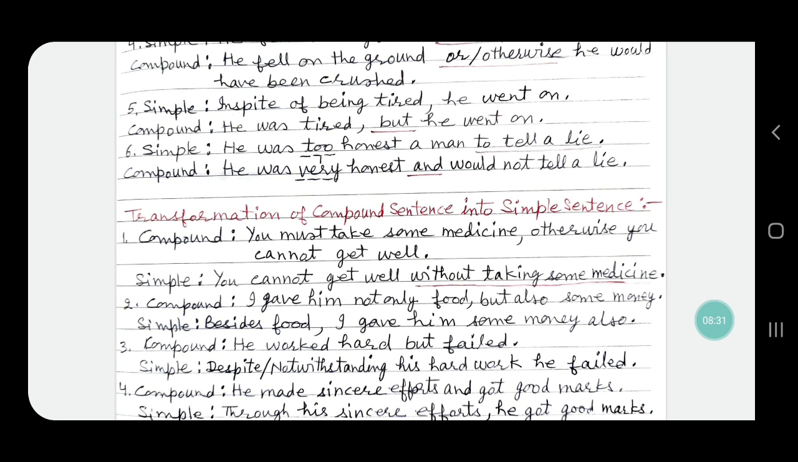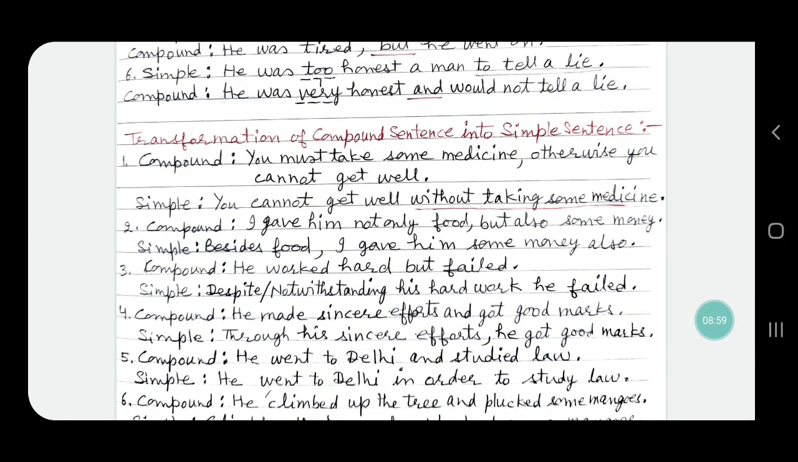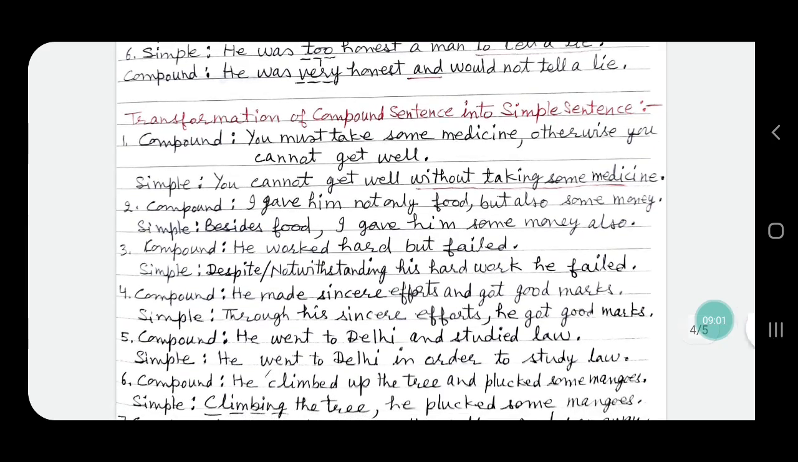Instead of too, we will substitute very. He was very honest and would not tell a lie. And is a coordinating conjunction. To tell a lie is changed into would not tell a lie. So the compound sentence becomes, he was very honest and would not tell a lie. So this is how simple sentences are changed into compound sentences.